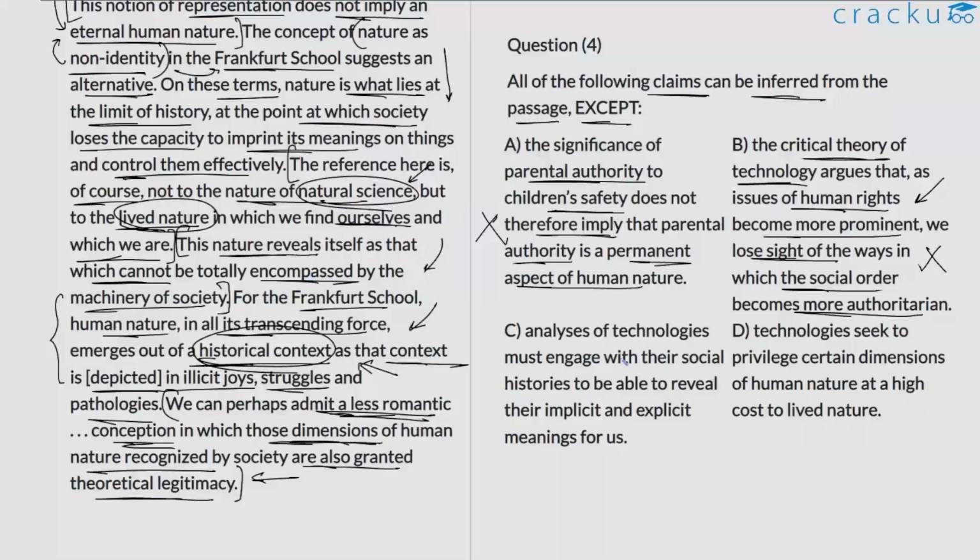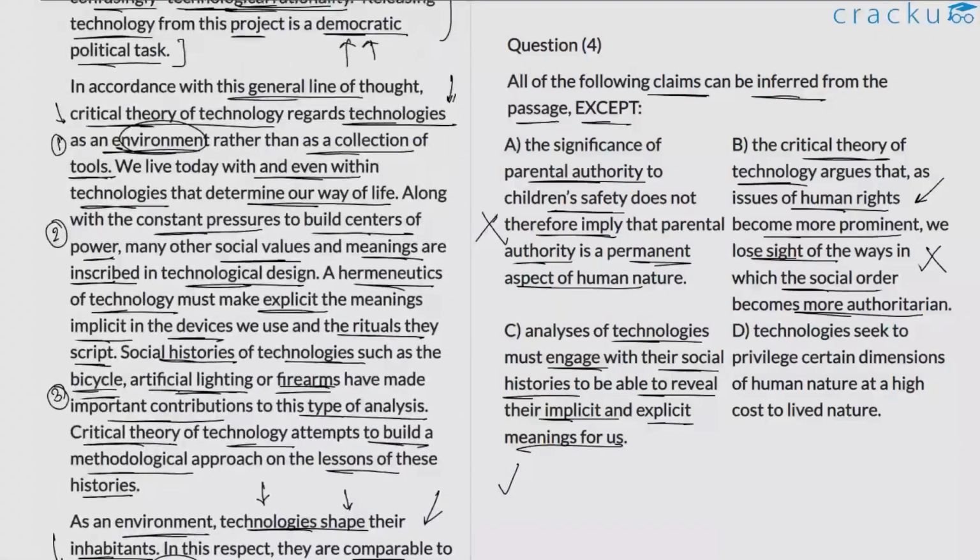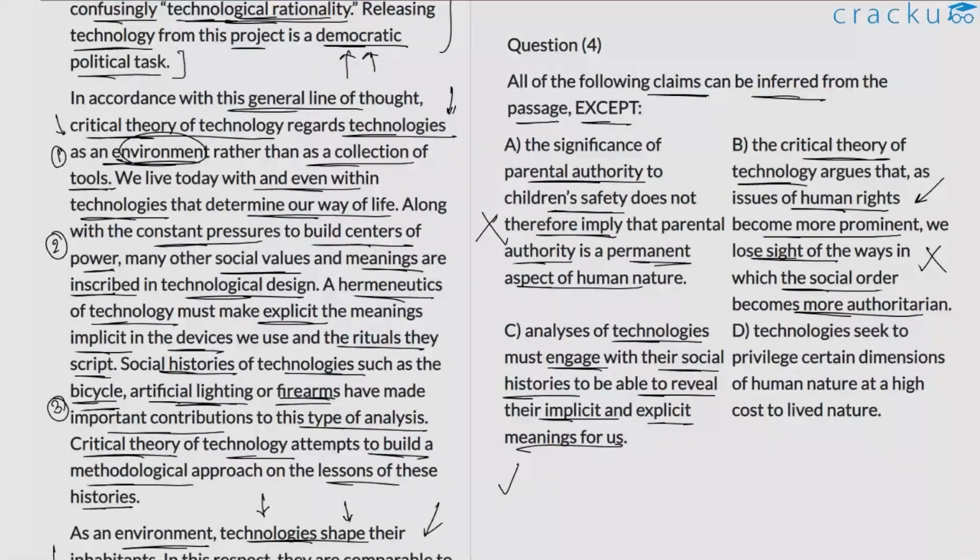C. Analysis of technologies must engage with their social histories to reveal their implicit and explicit meaning for us. This is true. This has been emphasized in the third paragraph, where social histories of different technologies are an integral aspect of the critical theory of technology. So option C can also be rejected.